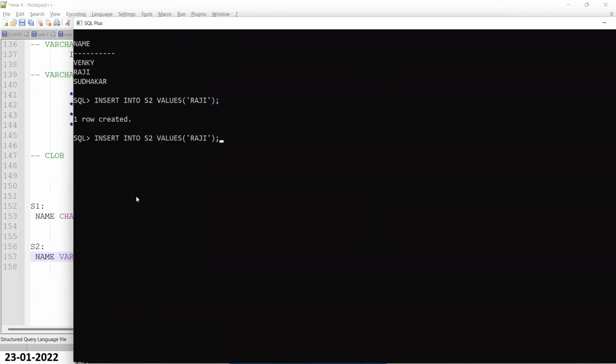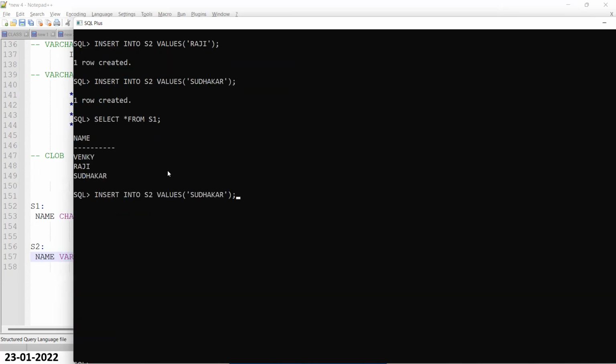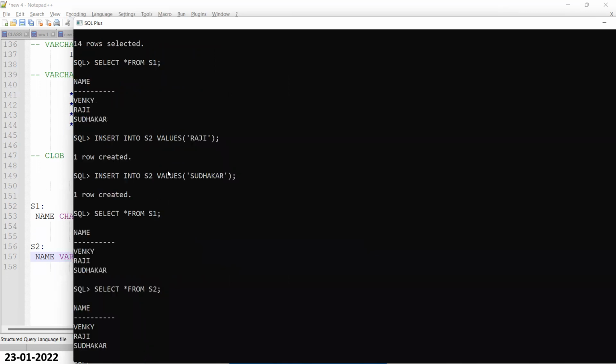Next, into the S2 table, Sudhakar. Now select star from S1, it is the same data. Select star from S2, it is the same data.